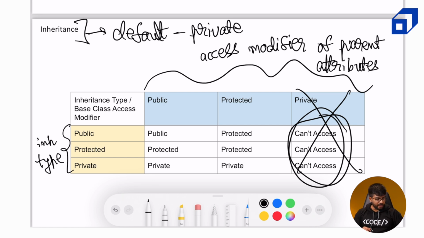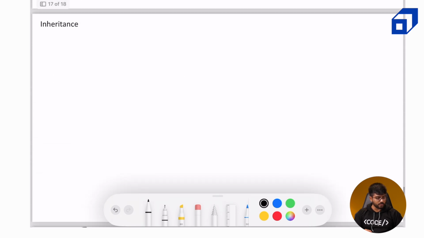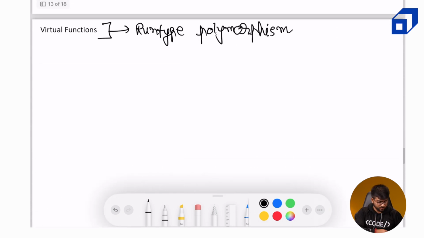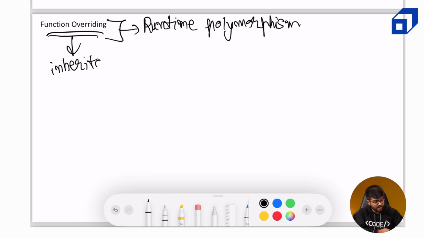So now I think we have talked sufficiently about inheritance, and it is a good time for us to go back to our remaining topic, runtime polymorphism. So what is function overriding? Now this has a very close relation with inheritance. Let's say we have the same function definitions in both the child class and the parent class. Okay. Let me just open an example so that understanding it from a good example is better.